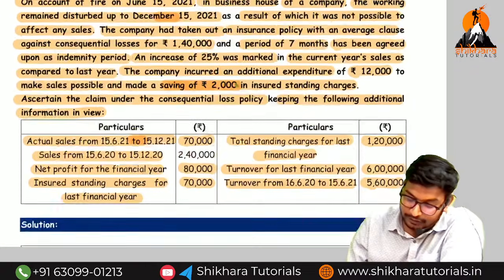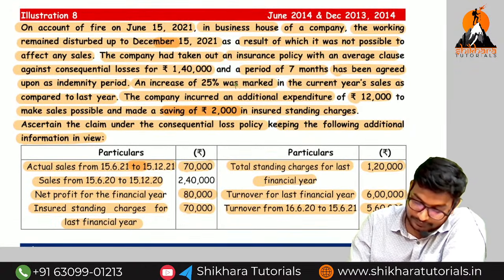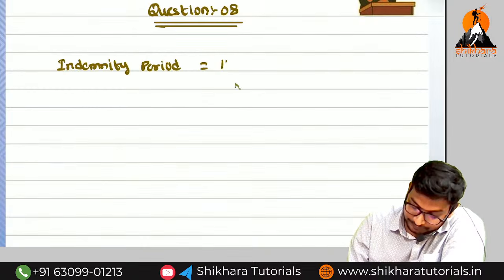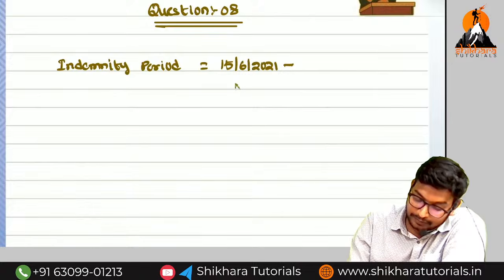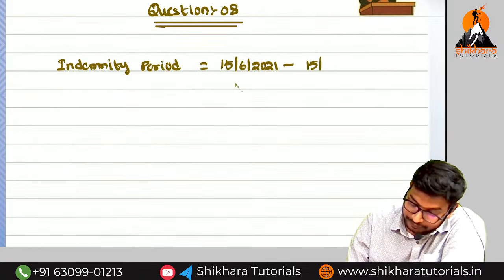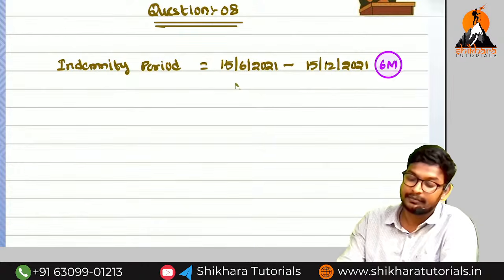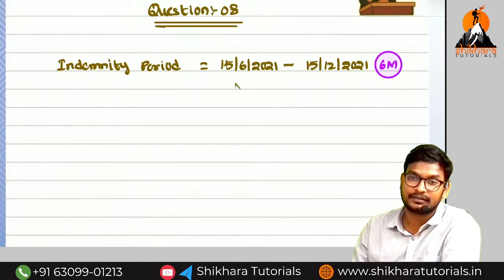So what is the actual loss period? 15/6/2021, June means 6. So what is the up to the next date? 15th December 2021. So up to here how many months? Here to here, 6 months. But as per the agreement, how many months have they given? 7 months, whichever is lower.